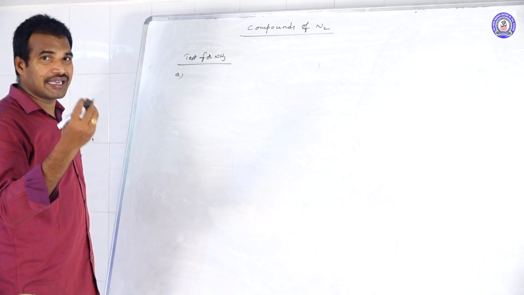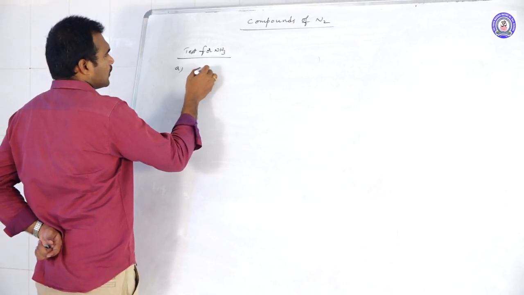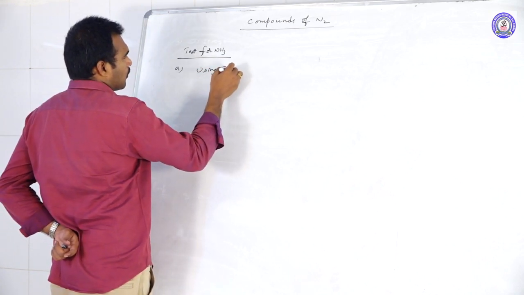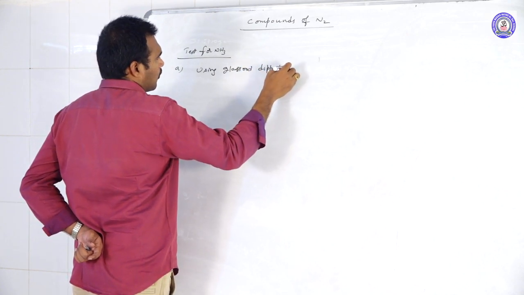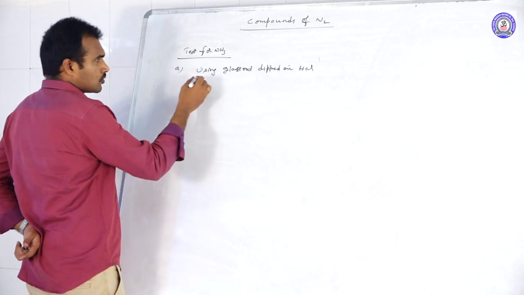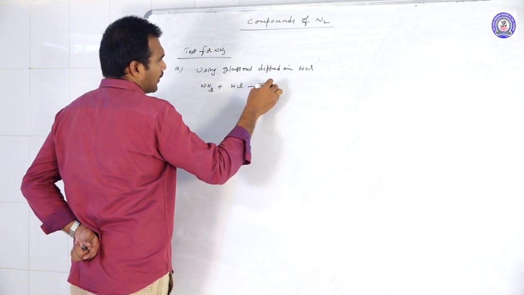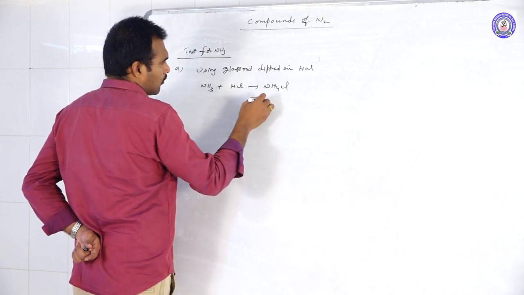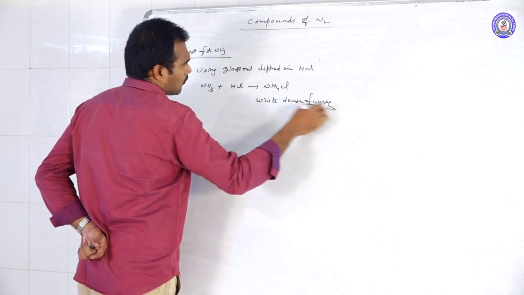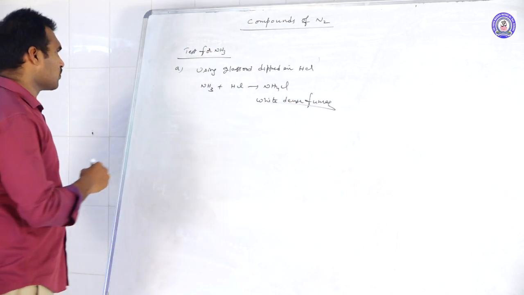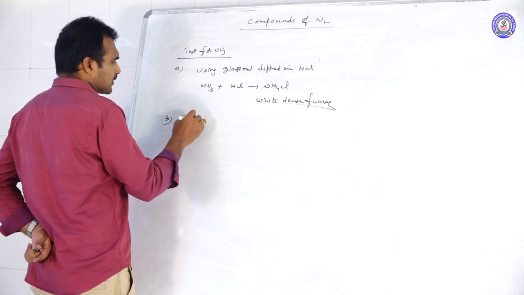If you get white dense fumes, because immediately NH3 and HCl form NH4Cl, which gives white dense fumes. It confirms the presence of ammonia. And one more famous test is Nessler's reagent.